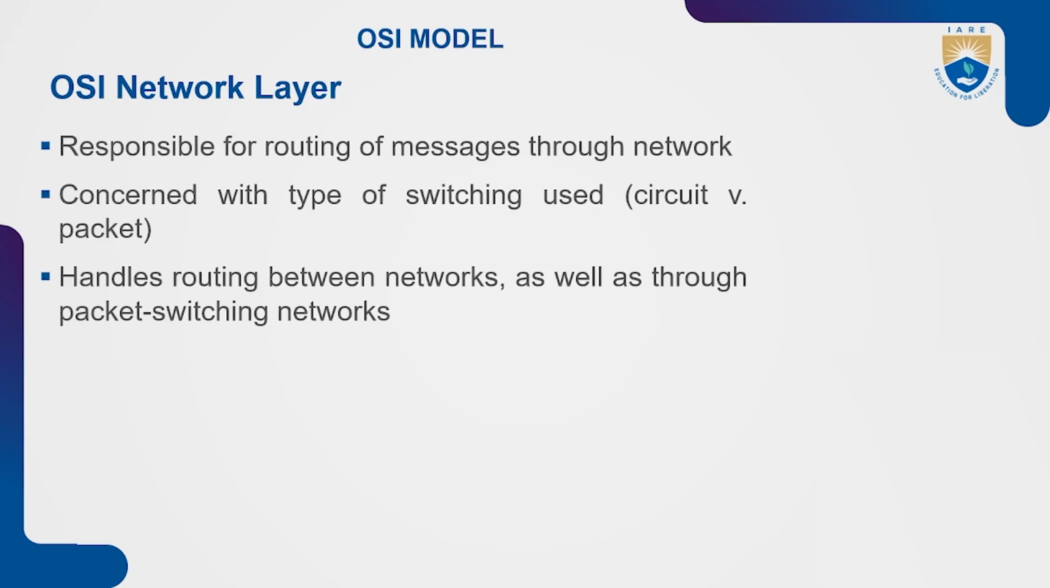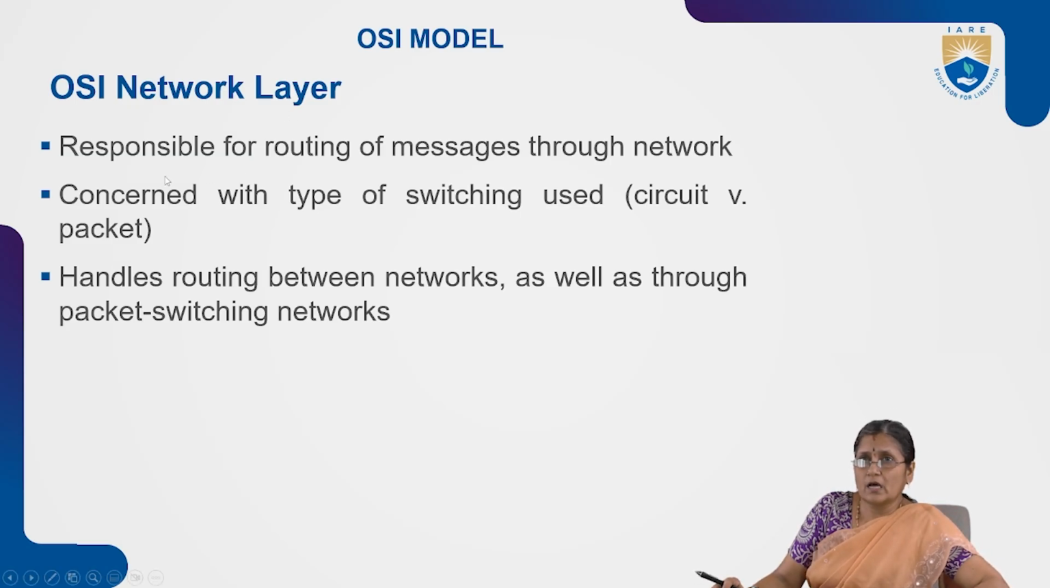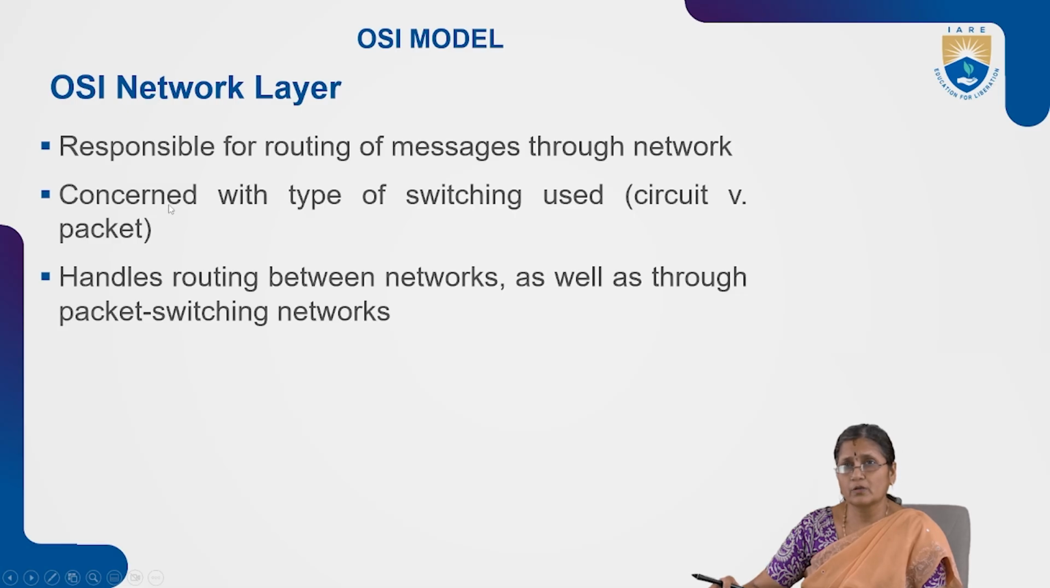Next one is the OSI network layer. The responsibility of the network layer is routing of messages through the network. Whatever the messages are, this layer will route them through the network. Two types of switching are used here: circuit switching and packet switching. This also we will discuss in detail in the forthcoming classes as a part of this module.